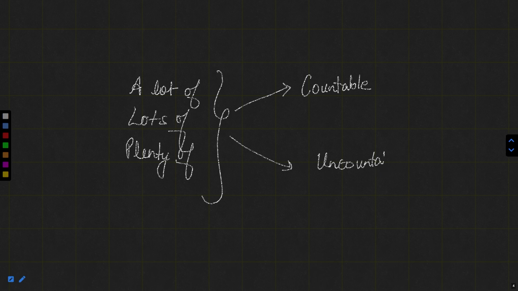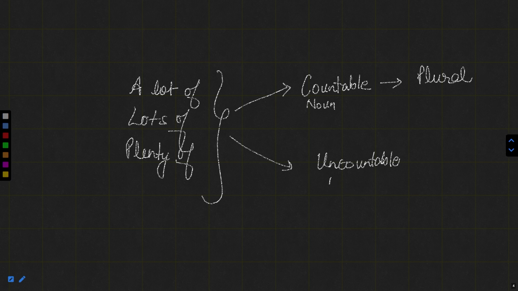So if the word is a countable noun, it should always be in plural form, because a lot of or lots of means we refer to something which is large in number. And if something is more than one, more than two, obviously it is plural. So if a lot of, lots of, or plenty of is followed by a countable noun, that countable noun should be plural in form. That cannot be singular at all.